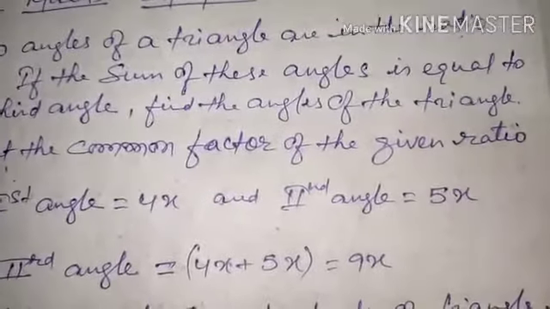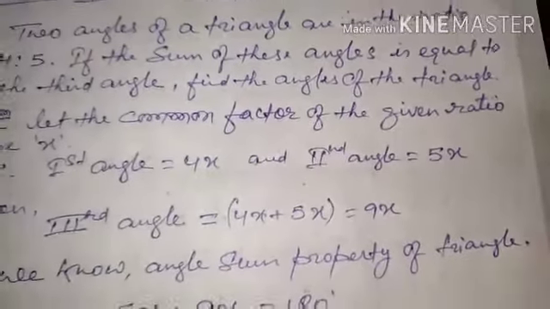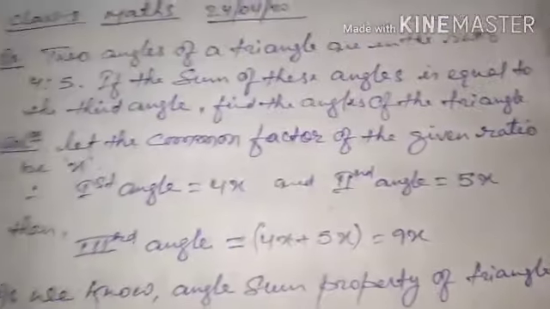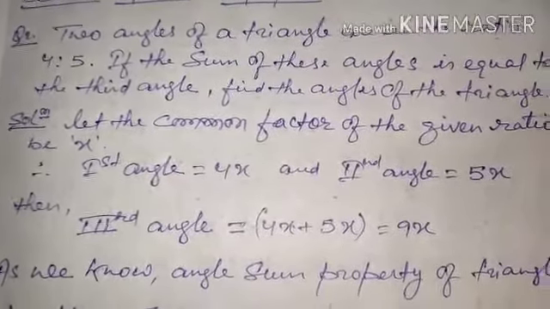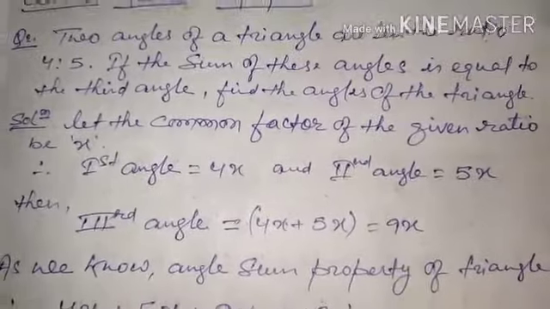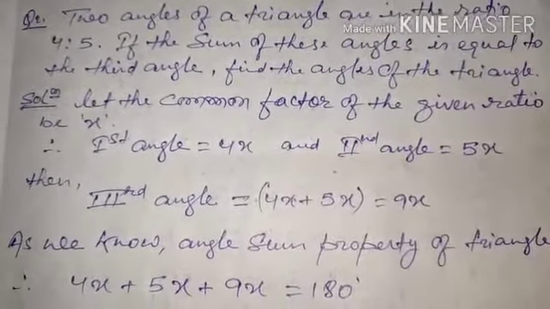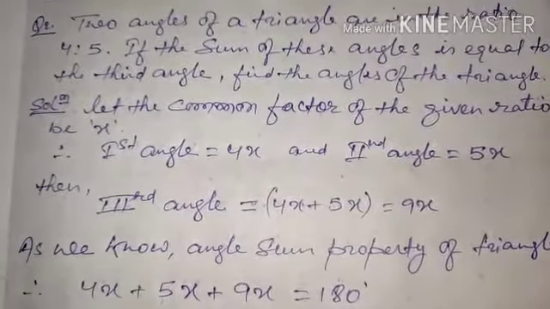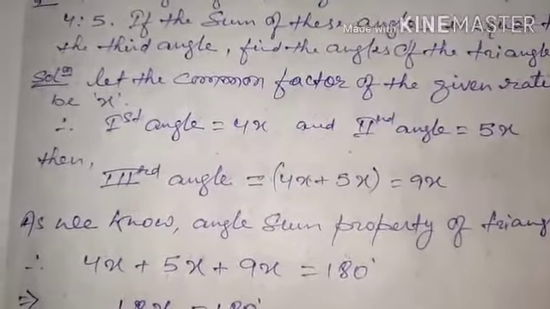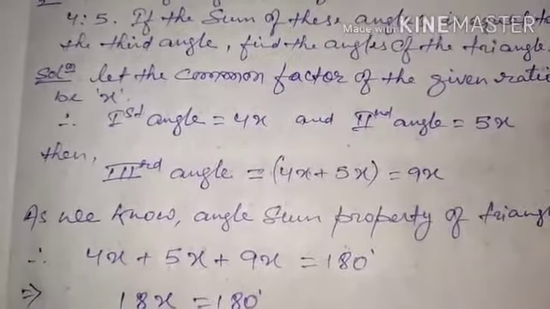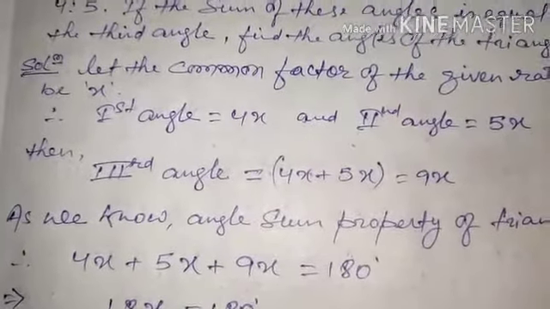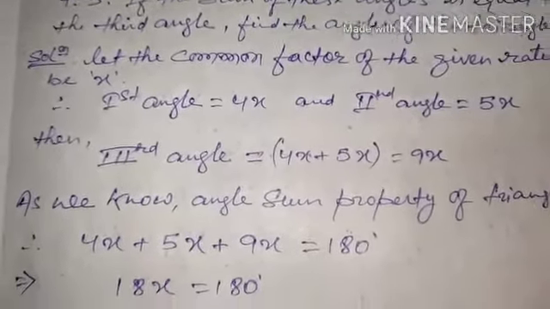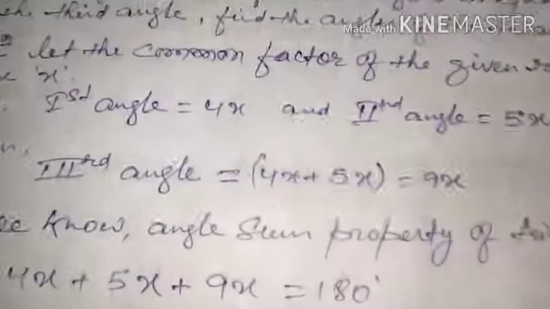Now the question is asking to find the angles of the triangle. It's quite easy. You now have all three angles of the triangle in terms of x, that is 4x, 5x and 9x. You just use the angle sum property, add all the angles and equate it with 180, then get the value of x, and then you can find the values of all the three angles. That is what I had done also. So let us start our solution.